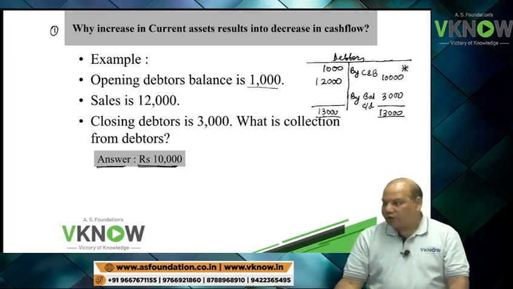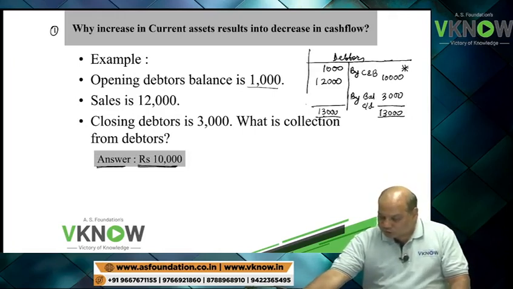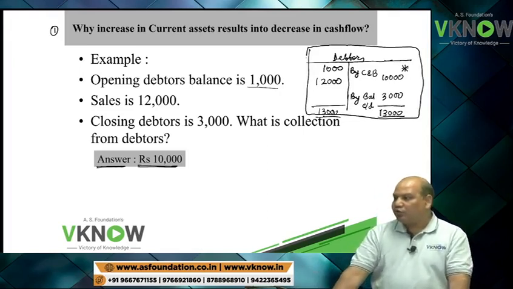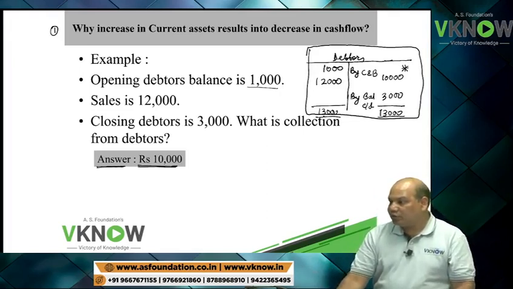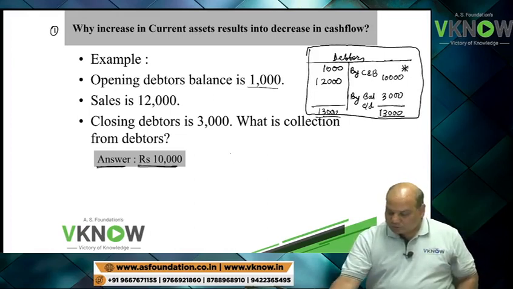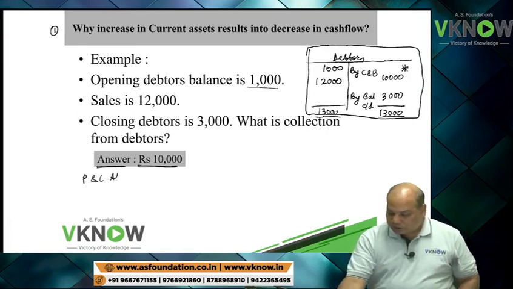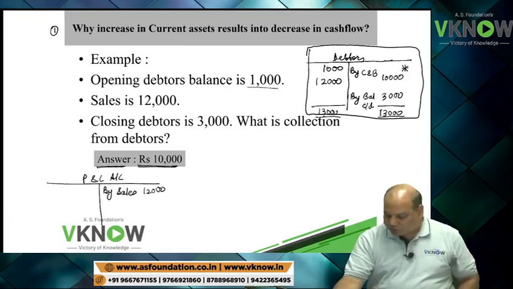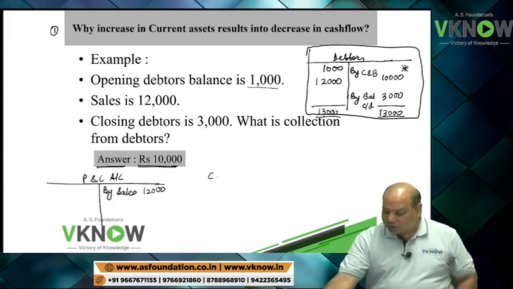So write down answer 10,000. Those who have understood directly, very good, but those who could not understand can prepare this debtor account. But those who have understood, Moonrise understood, Tanya understood, so you are not required to prepare debtor's ledger. Now let us look at the logic. This is my P&L account. P&L account will contain sales figure. By sales 12,000. And this is my cash and bank account.